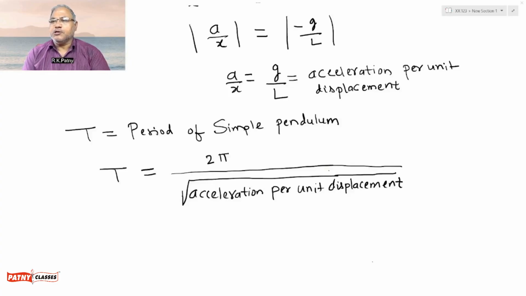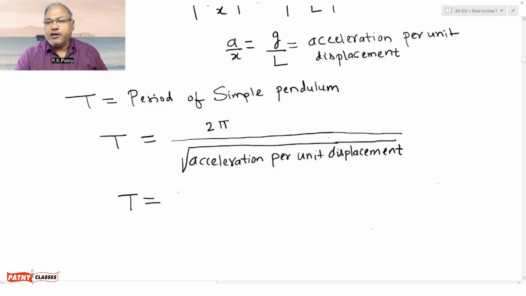Now the question is, why did we get the a upon x value, acceleration per unit displacement? We got this value to find out the period of simple pendulum. The period of simple pendulum is given by T equals 2 pi divided by the square root of acceleration per unit displacement. A upon x is nothing but acceleration per unit displacement.